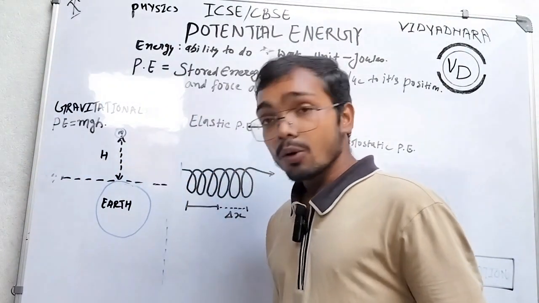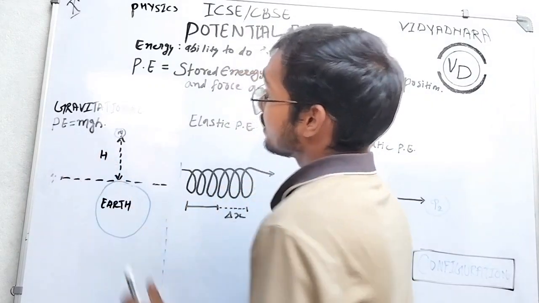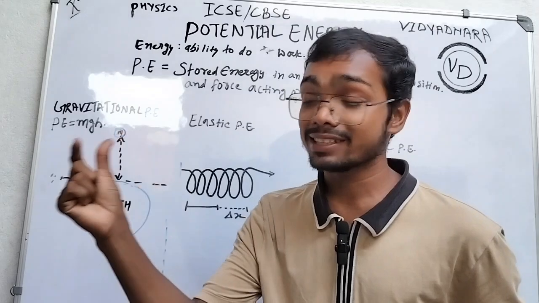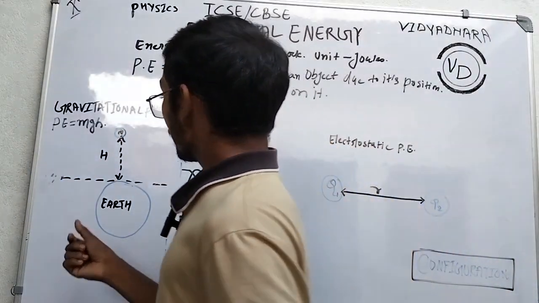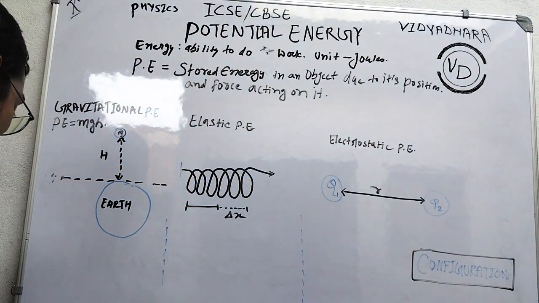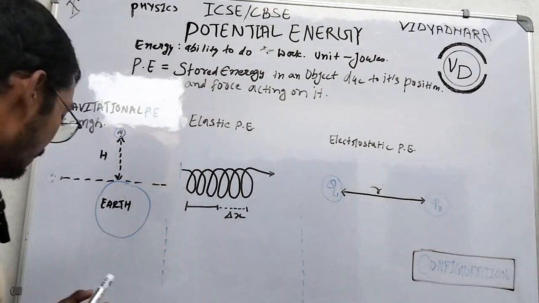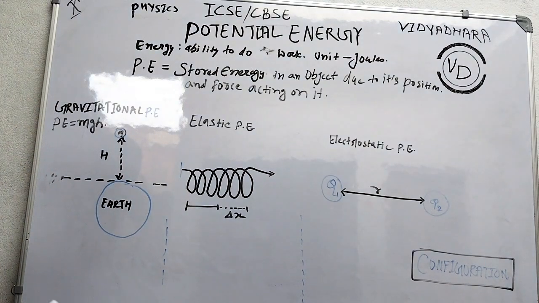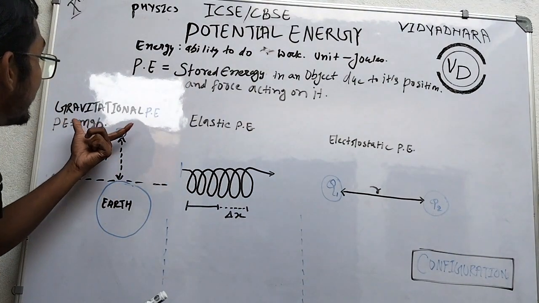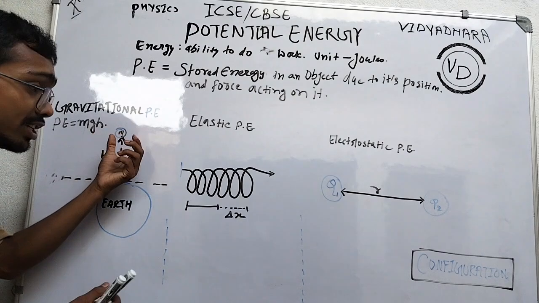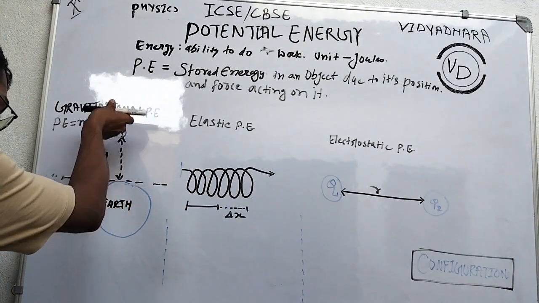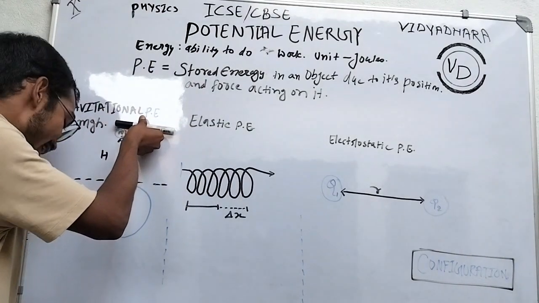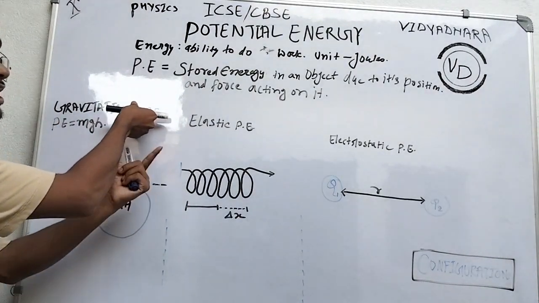Okay bachcho? I will discuss self gravitational potential energy and change in potential energy later. Gravitational potential energy is the energy possessed by this object. When is it possessed? When it is raised up to some height, or when it has some position.